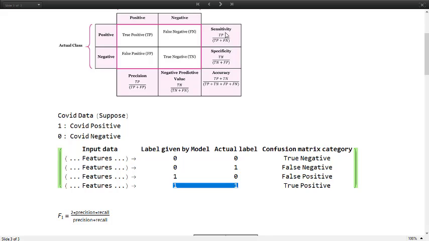Then there is something called recall, sensitivity and true positive rate. All these three definitions are synonymous. Sensitivity is the ratio of true positive over true positive and false negative.